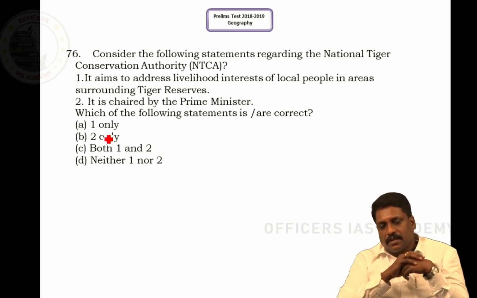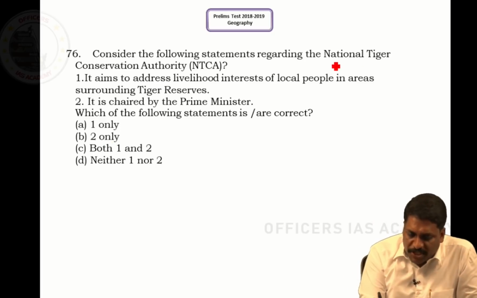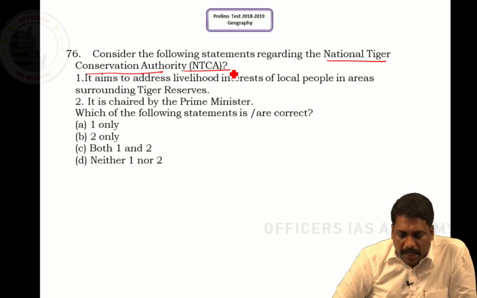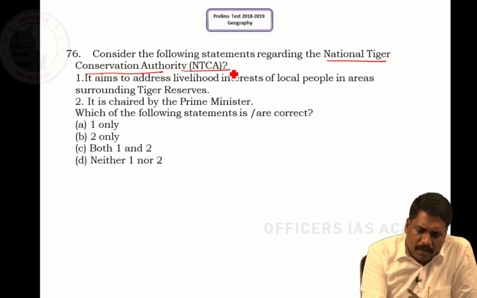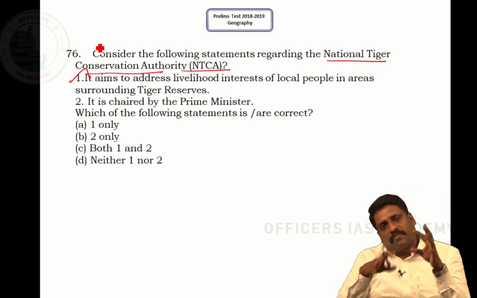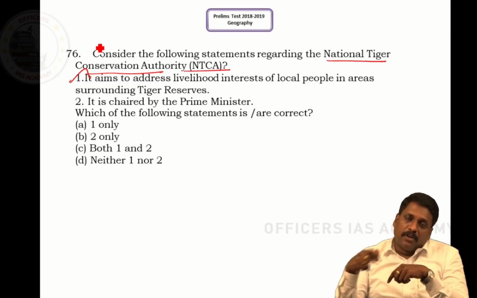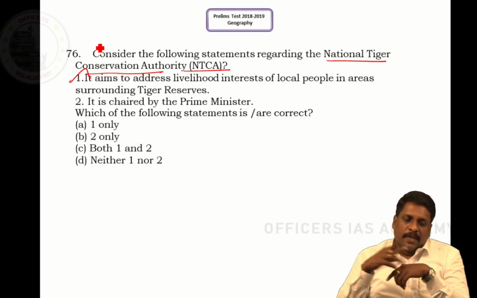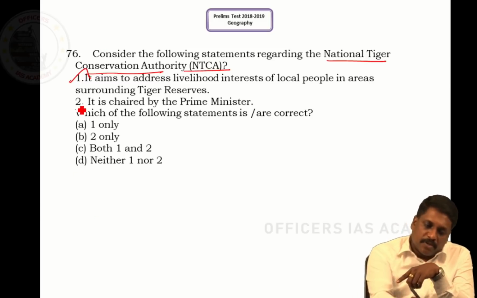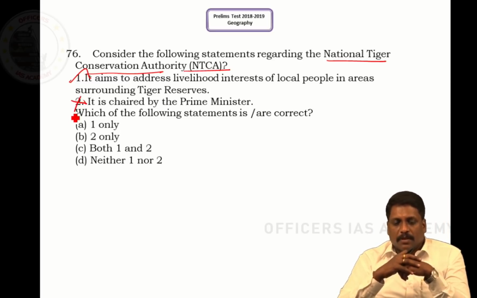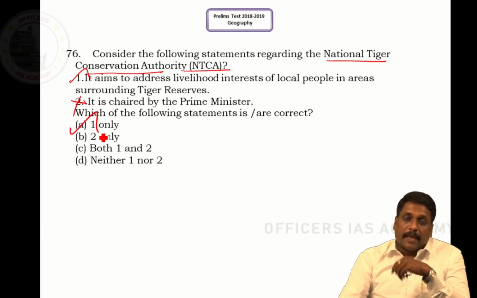Question number 76. Consider the following statements regarding National Tiger Conservation Authority. It aims to address livelihood interests of local people in the areas surrounding tiger reserves. Yes, it is not only talking about the interest of tigers, it also talks about tribal rights, particularly the inhabitants of that region who are there in the tiger reserves, sir. Statement 2, it is chaired by Prime Minister. This statement is wrong because it is chaired by the Minister of Environment and Forest, sir. So what is the right answer? It is 1 only, that is A.